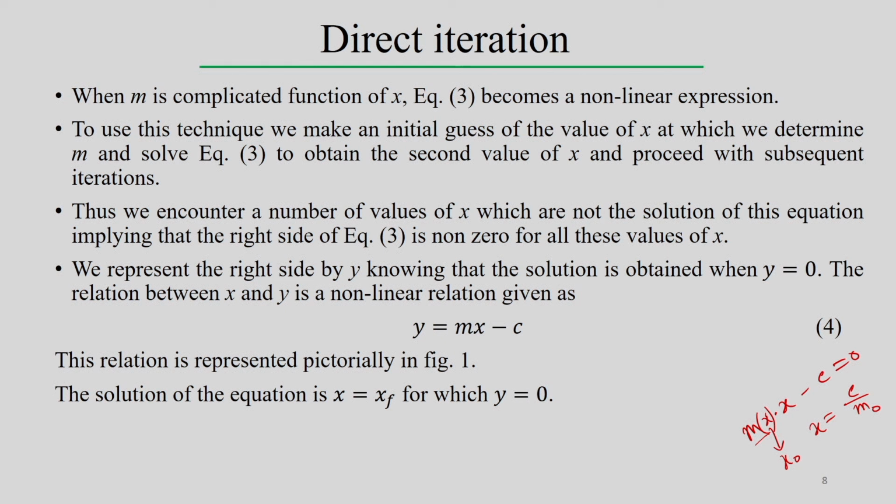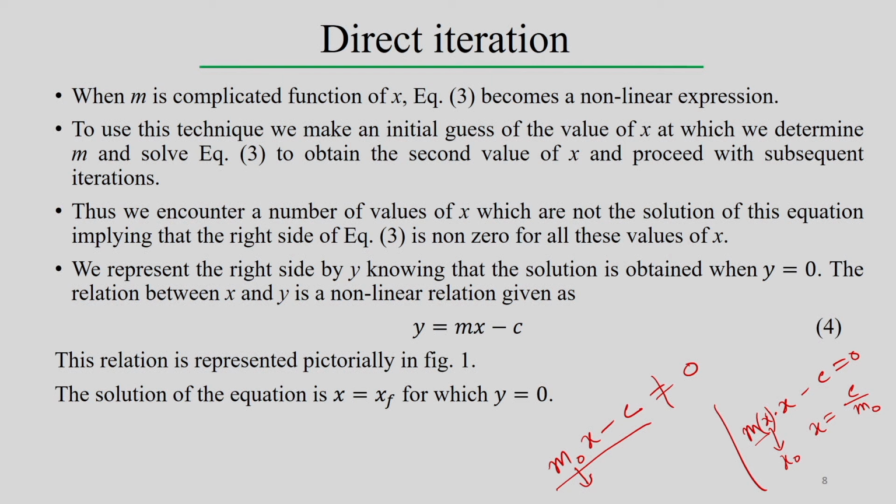So, even at x 0 we can find this equation, m 0 x minus c, which is equal to 0, that is the actual equation. But if we consider a different value of m at a different value of x, say x equal to x 0 it is m 0, x equal to x 1 it is m 1, then if you calculate this, it may not be exactly equal to 0, because the value is different, and we say that it is not the exact solution of this particular equation. So, some sort of residual will remain, because it does not become equal to 0.